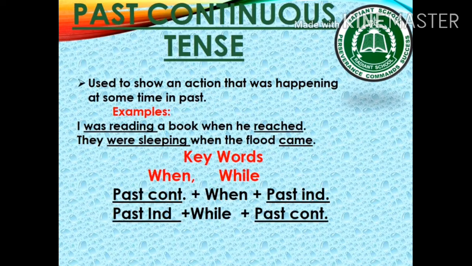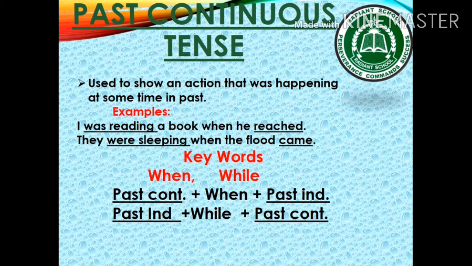Okay. Past continuous tense. It is used to show an action that was happening at some time in past. For example, I was reading a book when he reached. They were sleeping when the flood came. The keywords for past continuous tense are when and while.